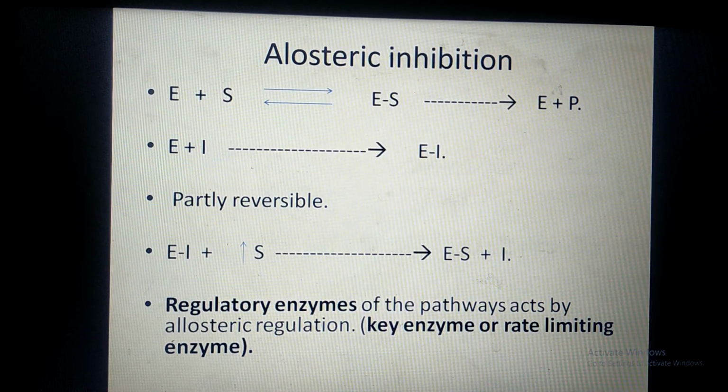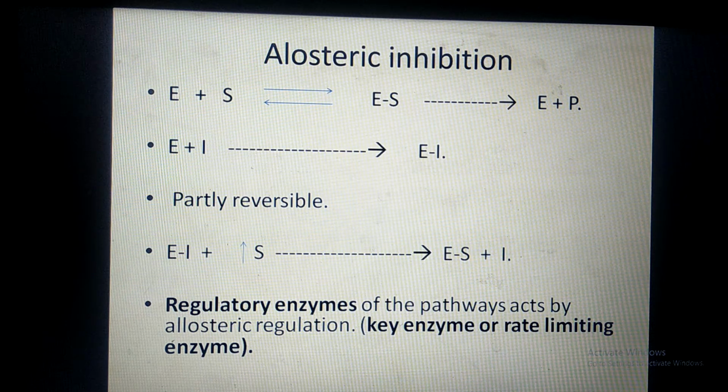Again, this is showing the same. Enzyme binds with substrate to form a temporary ES complex, which can be broken down into enzyme and product. At the end of the reaction, the enzyme is free to participate in a new reaction. This is normal. But when the inhibitor binds with the enzyme, it forms an EI complex, which cannot be broken down. Now, this type of inhibition is partly reversible. And how is it reversible?